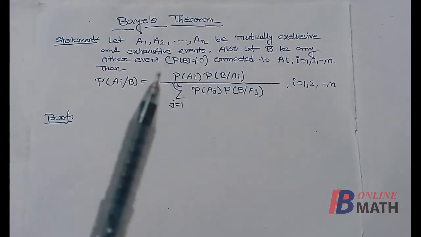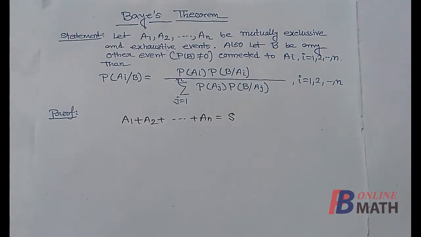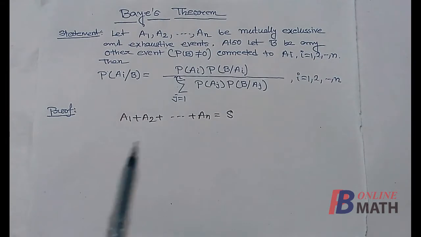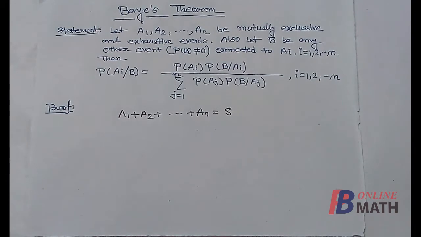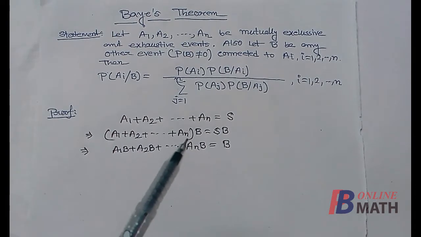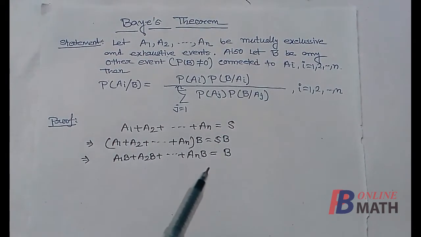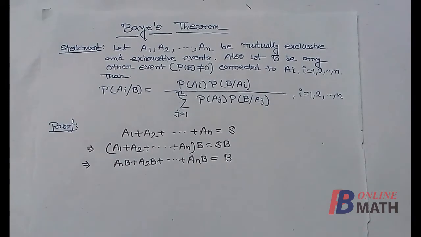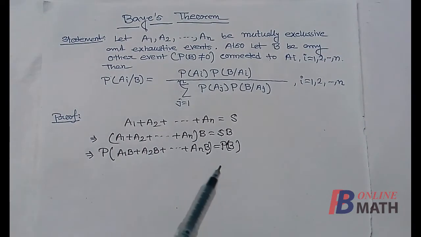So if these events are exhaustive, then the sum of these events is equal to S. We write here, since the events are exhaustive, the sum of these events is equal to S. Next we multiply this equation by the event B, and by the distribution law this is equal to A1B plus A2B up to AnB, and SB is equal to B. Now we shall take the probability on both sides.